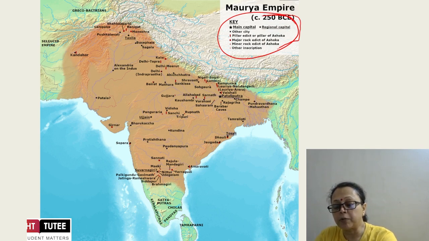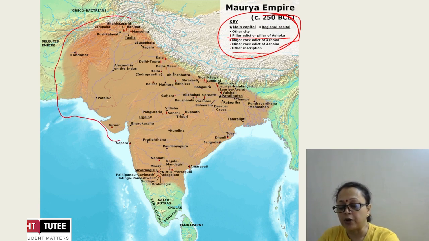The important role in this period was played by the pillar edicts, most of which were found, written during the Ashokan period. Major rock edicts were also there, minor ones too, and other inscriptions were also available. So a vast territory, an empire, was ruled by the Mauryans. This is the entire reason.